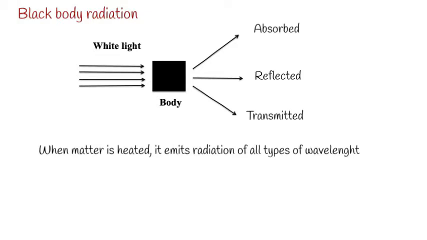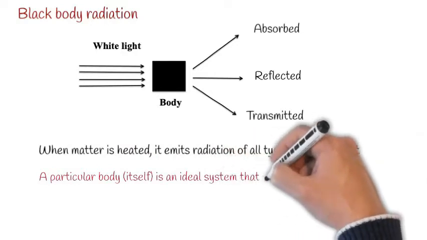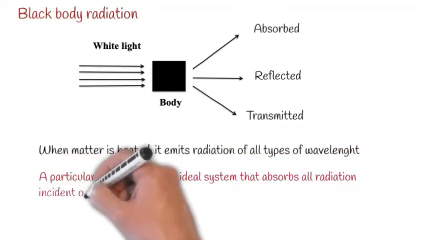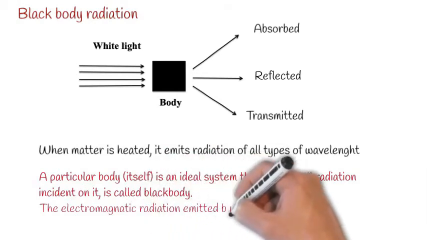A particular body that is an ideal system, one that absorbs all radiation incident on it, is called a black body. The electromagnetic radiation emitted by a black body is called black body radiation.